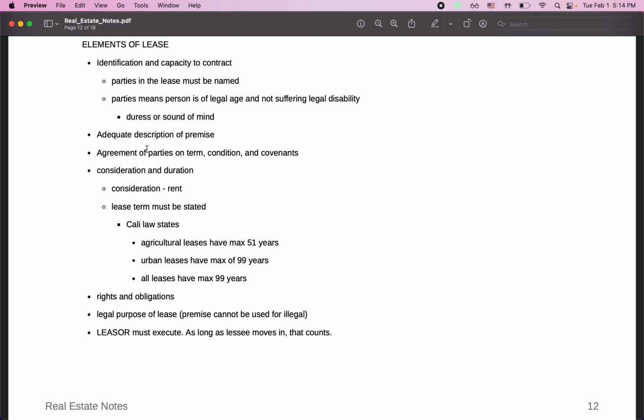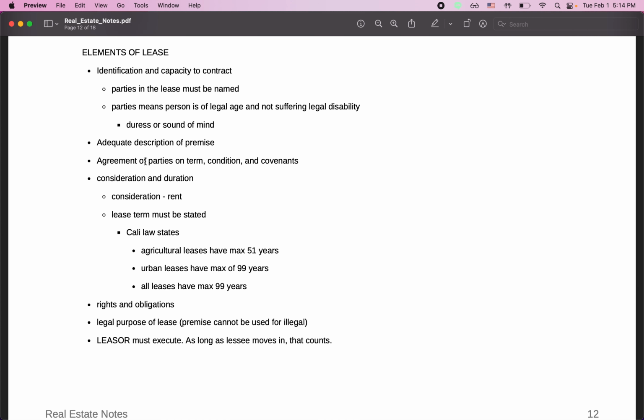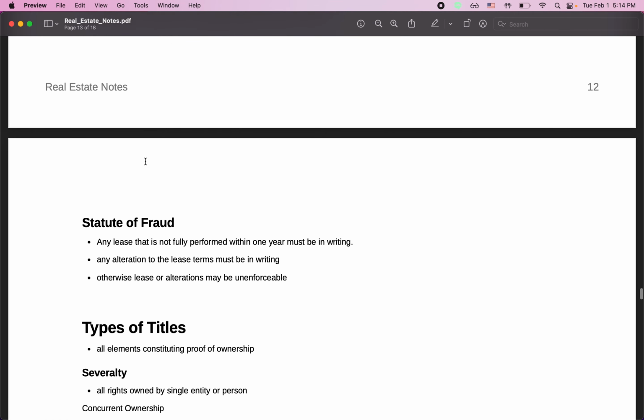agreement. So again, elements of a lease: identification and capacity to contract, adequate description of the premises, agreement of parties on terms, condition, and covenant, consideration and duration, rights and obligations, legal purpose of the lease, and leaser must execute.